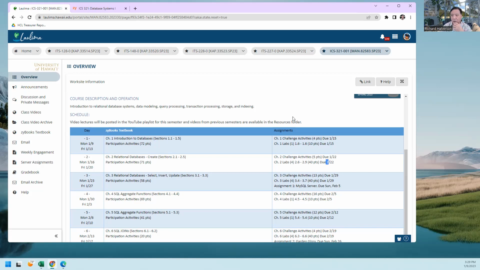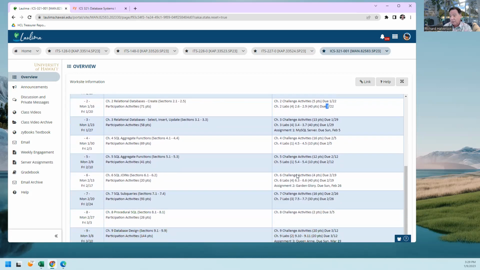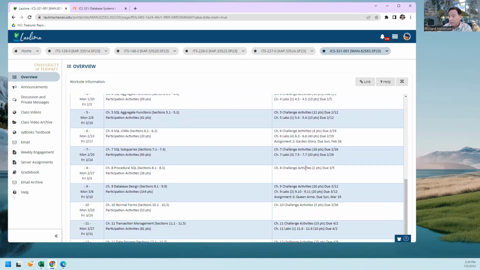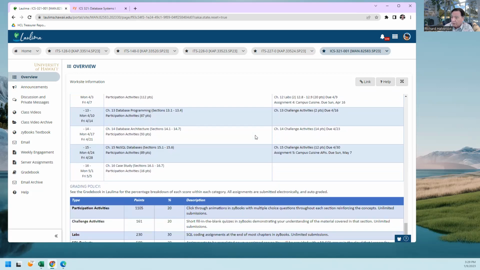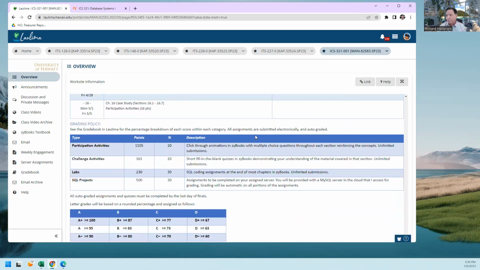If you want to pace yourself and get things done in a reasonable amount of time, spread out across the semester, also syncing up with the videos. When I make videos, I'm going to be making videos relevant to the schedule. But if you fall behind, you don't have to email me to ask for more time on anything. Just do it. Make sure you get it done by the end of the semester.